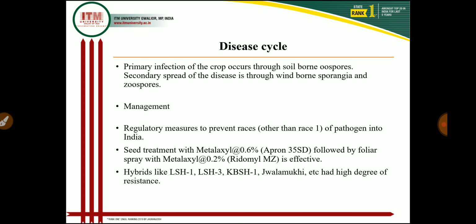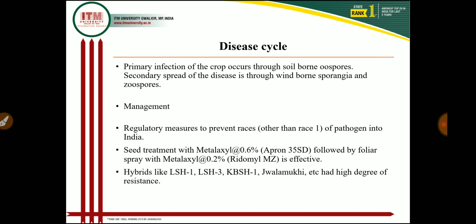In management, we give regulatory measures to prevent races other than race 1 of the pathogen from entering India. If we follow strict quarantine measures for introduction of foreign strains of the downy mildew fungus to India, by these quarantine measures we control the downy mildew disease in the sunflower crop.